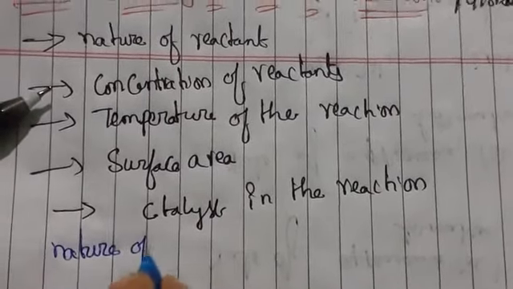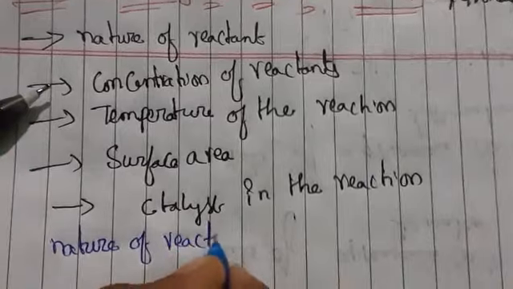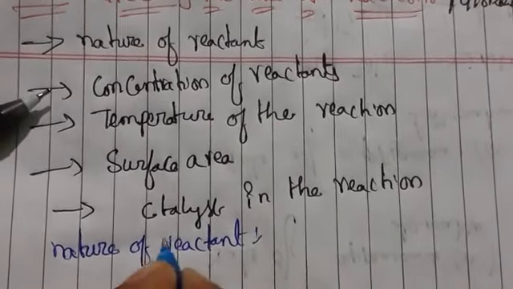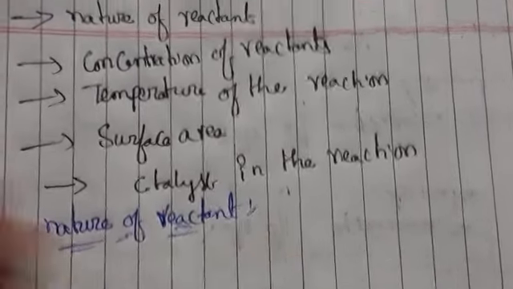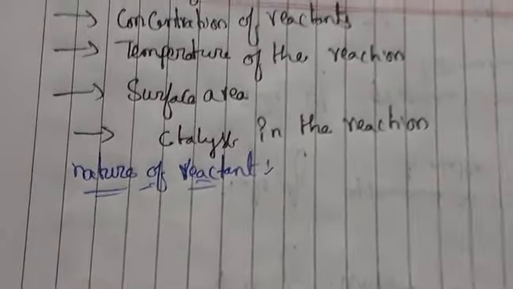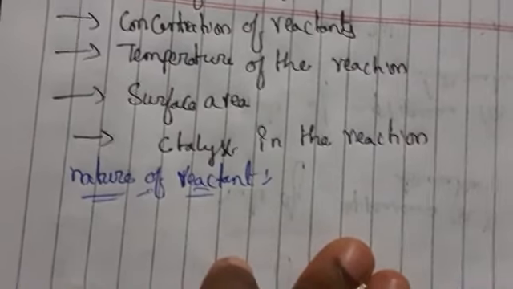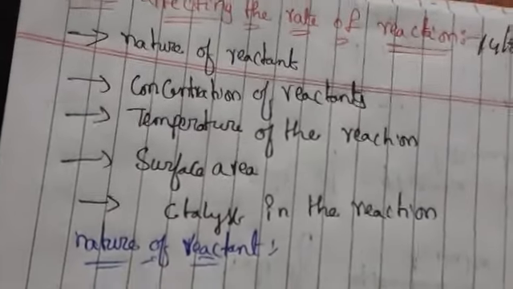Our first factor is the nature of the reactant. We have already discussed in the rate of the reaction ionic compounds and covalent compounds. Means what here?